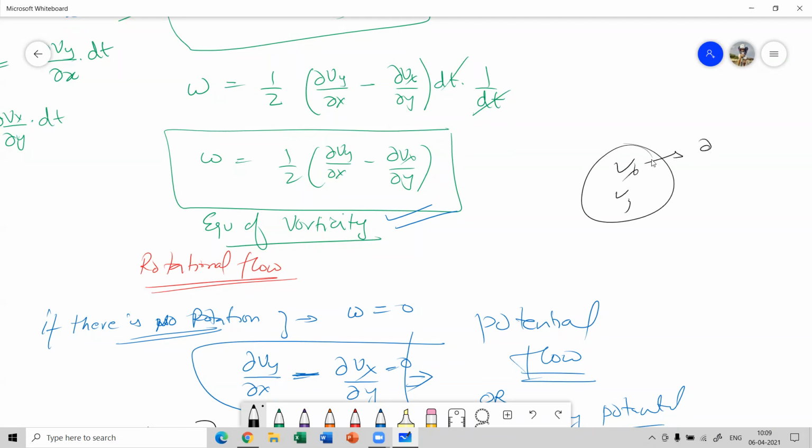You will differentiate it with respect to dy by dx and dvx by dy, and then you subtract it. If that subtraction comes out to be not equal to 0, that means some value of omega is coming. So that is your equation of vorticity. And if there is an equation of vorticity, the fluid is rotating as it flows in a pipe or in any given dimension. And if the equation of vorticity comes out equal to 0, that kind of nature is irrotational flow.